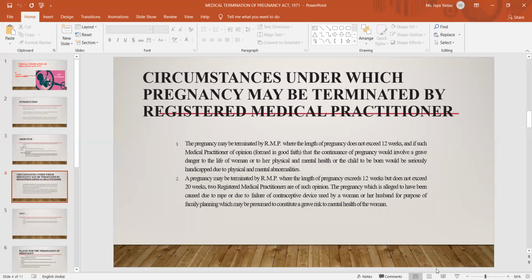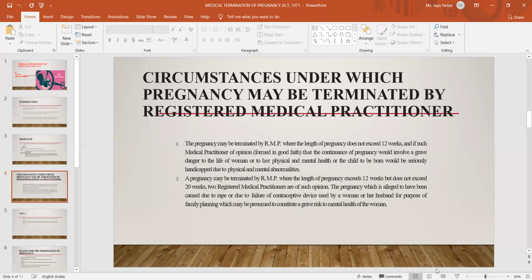First, the pregnancy should not exceed 12 weeks, and if it would involve a grave danger to the life of the woman and the physical and mental health of the child, in that condition the pregnancy should be terminated by the RMP. The pregnancy may also be terminated by the RMP where the length exceeds 12 weeks but does not exceed 20 weeks. This is a very important point. Beyond 12 weeks up to 20 weeks is permitted, but beyond 20 weeks it is very dangerous for the woman as well as the child.